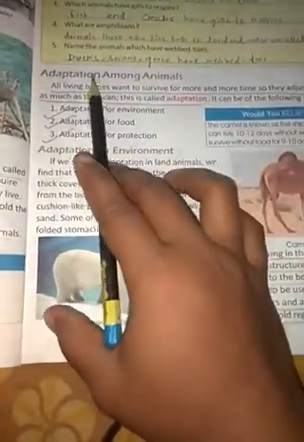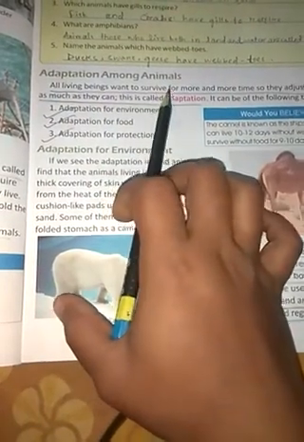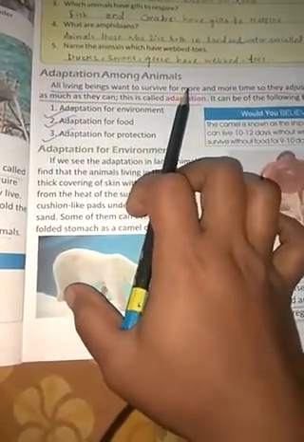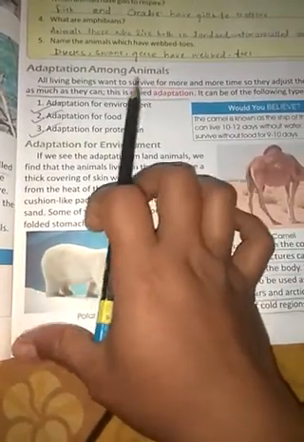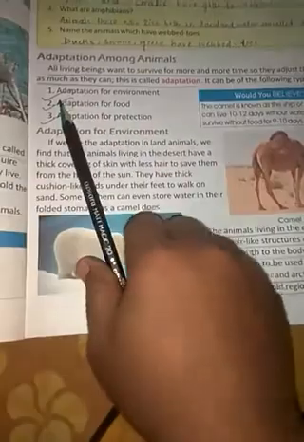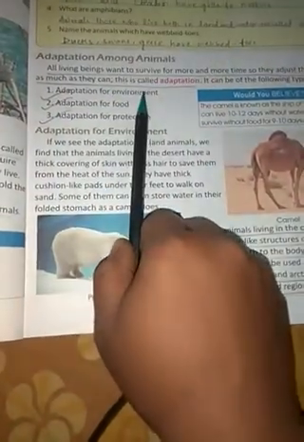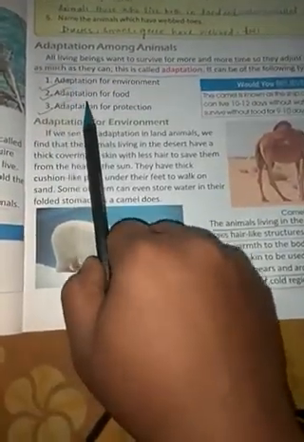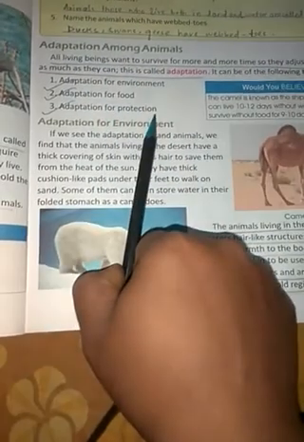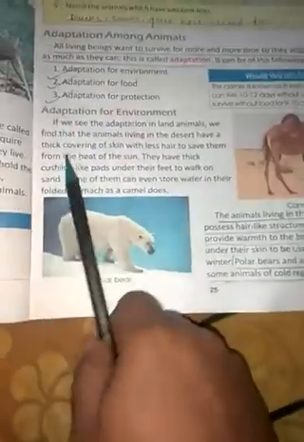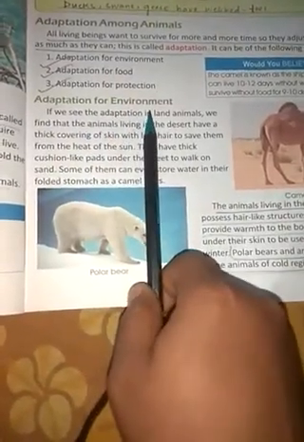All living beings want to survive for a long time in the atmosphere, that is called adaptation. It can be of the following types. First one is adaptation for environment. Second one is adaptation for food, and third one is adaptation for protection. First we will see adaptation for environment.